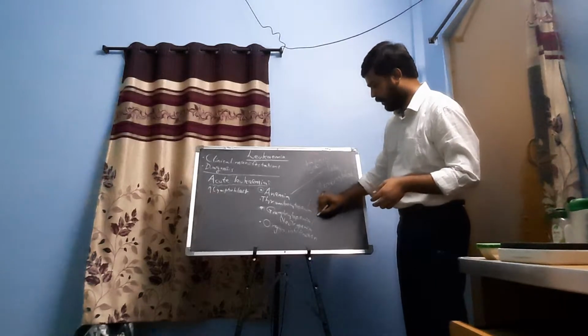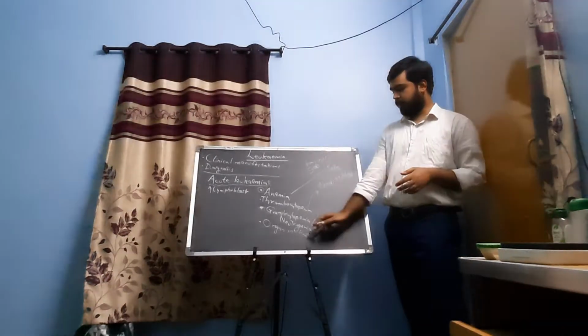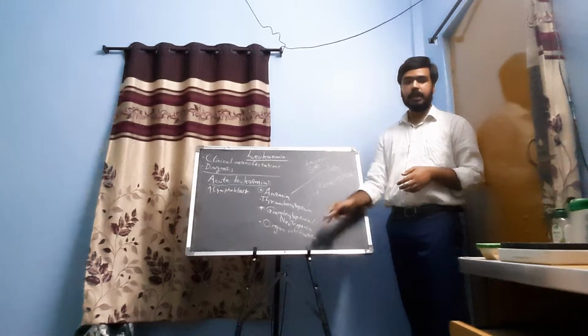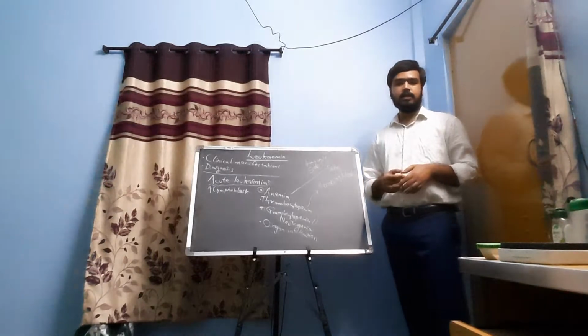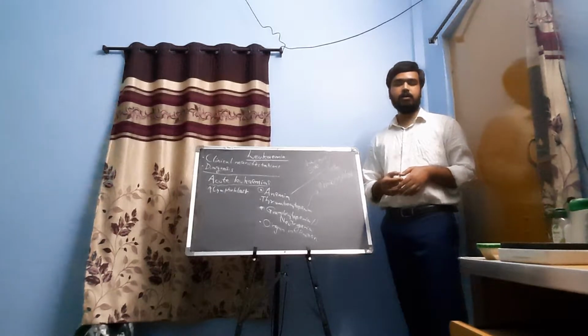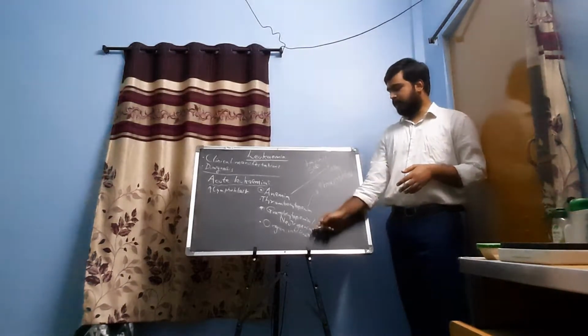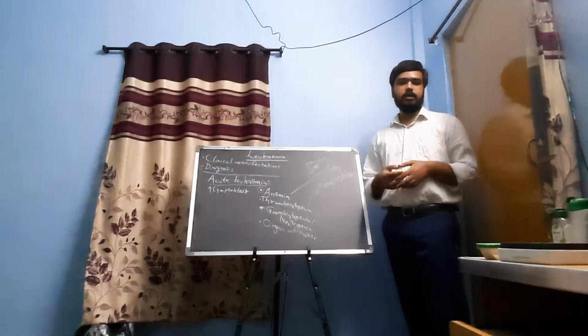And in case of granulocytopenia or neutropenia especially, the polymorphonuclear cells, these are the cells which first appear at the site of inflammation or at the site of injury as a part of the innate responses or innate immunity. So if the neutrophils are reduced, the chances of increasing infection can be seen in the patients.